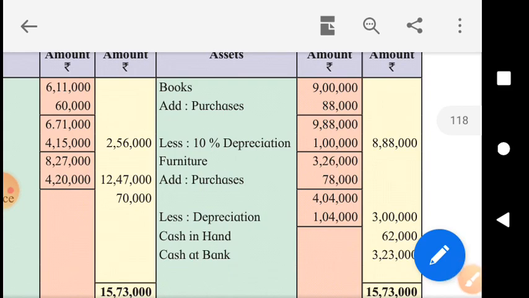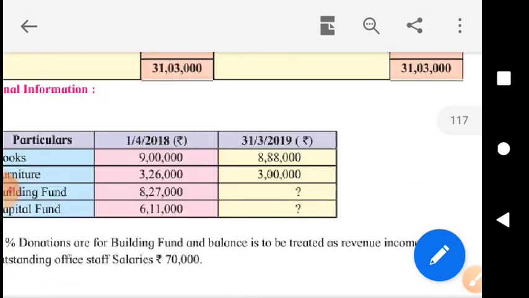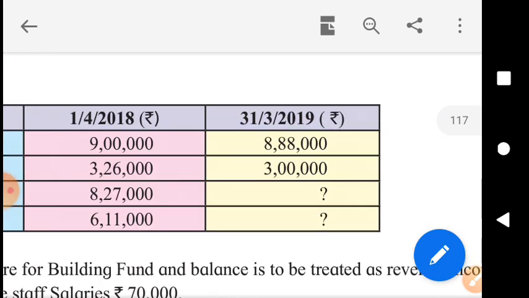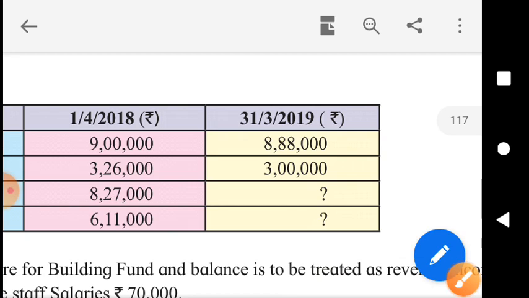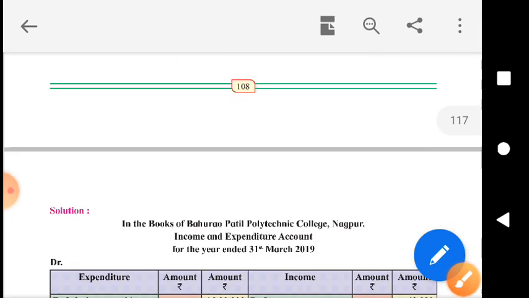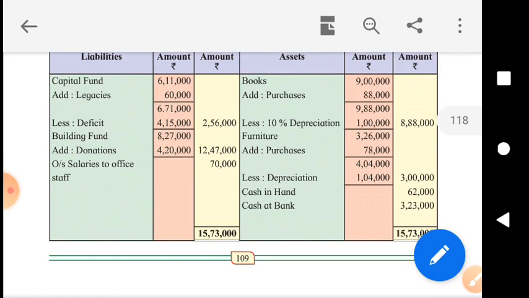Who says? The first information says. What does it say? On 31st March 2019, you must show furniture at 3 lakh. Here it is clearly stated. So we must show in the balance sheet as on 31st March 2019 furniture at 3 lakh.